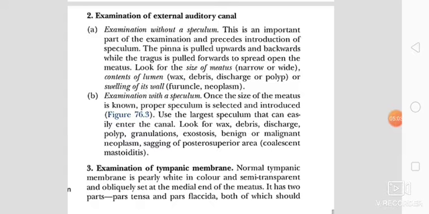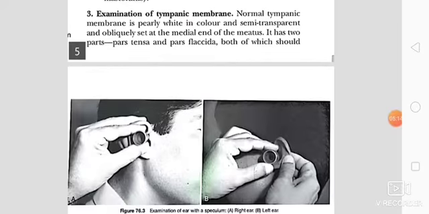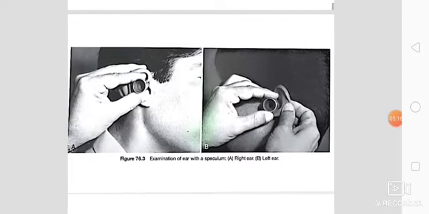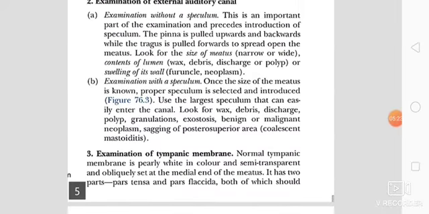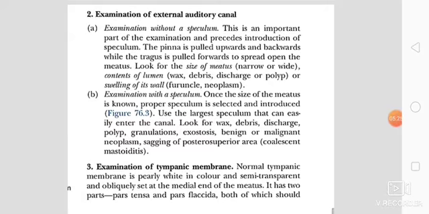Then examination with the speculum. Once the size of the meatus is known, proper speculum is selected and introduced. As you can see in this image, the speculum is introduced in the right ear and the left ear. So that's how we should examine the external auditory canal.